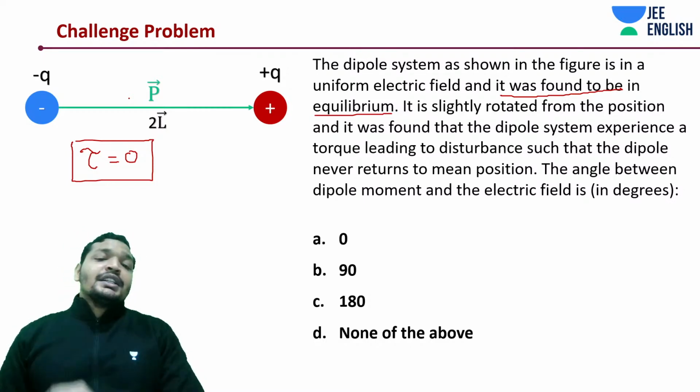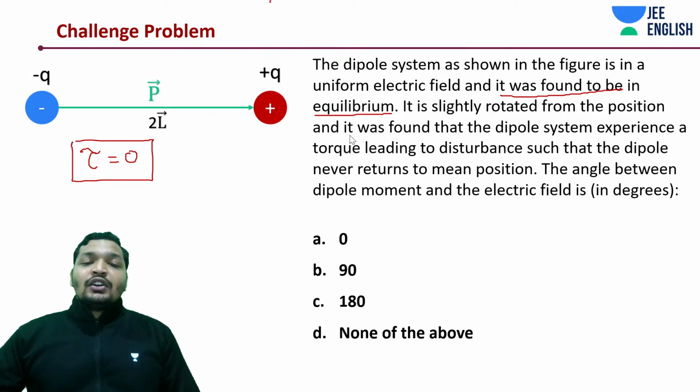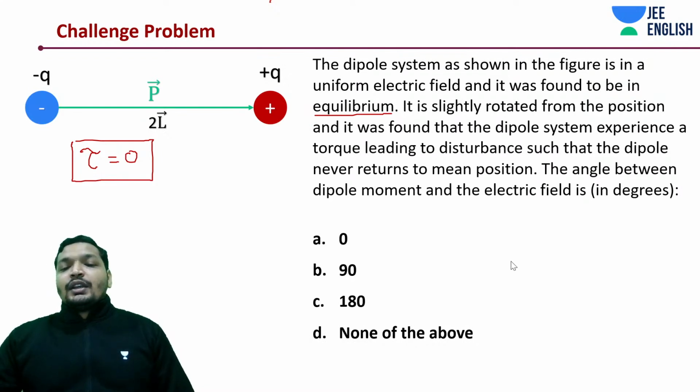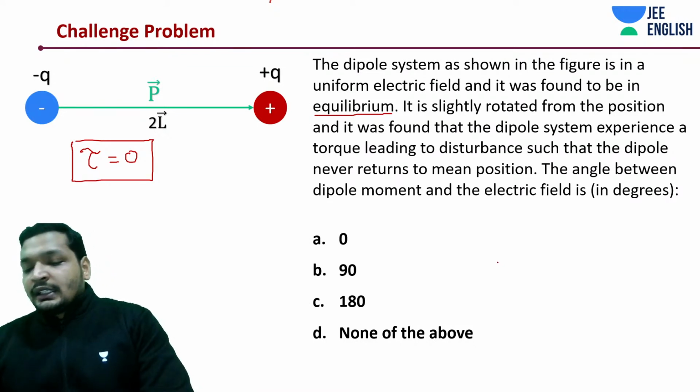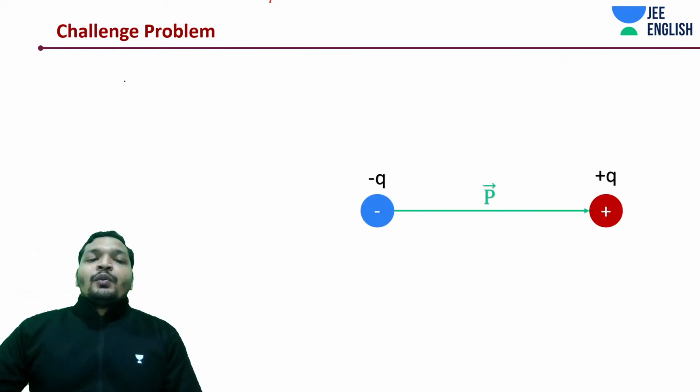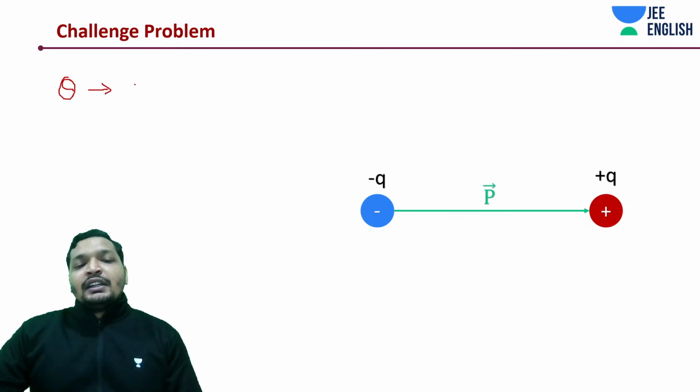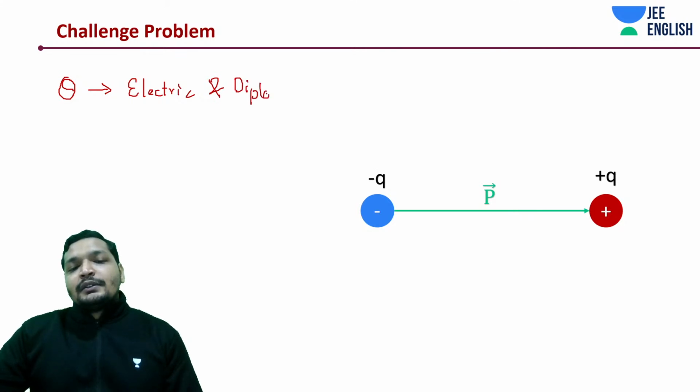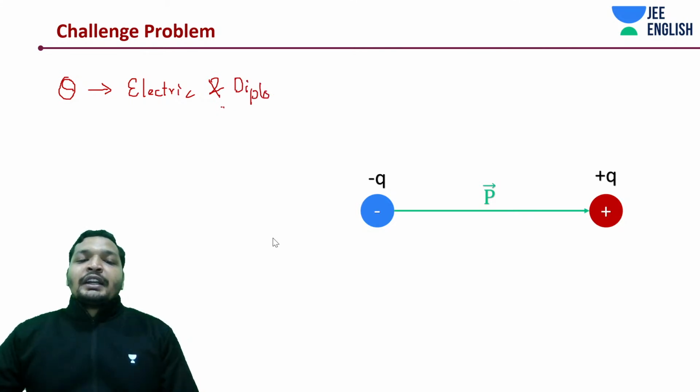In two situations, it is in equilibrium, students. In two situations, it is in equilibrium. What are those two situations? I thought you would be getting the answer quickly, but anyway, let me get into the question. So situation number 1, where the angle between, let's say, electric field and your dipole moment. What I mean by dipole is dipole moment, which is a vector quantity, with direction given from negative to positive charge.